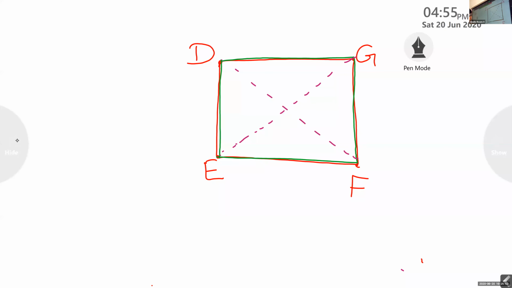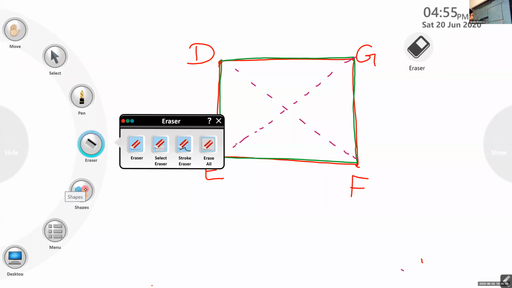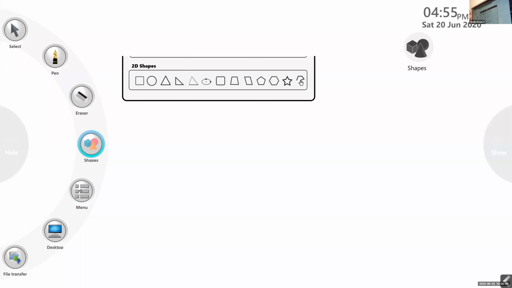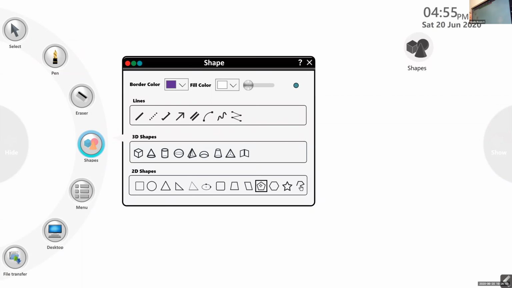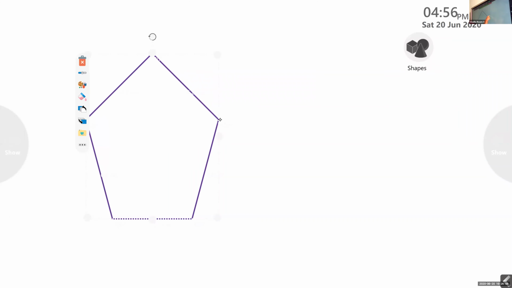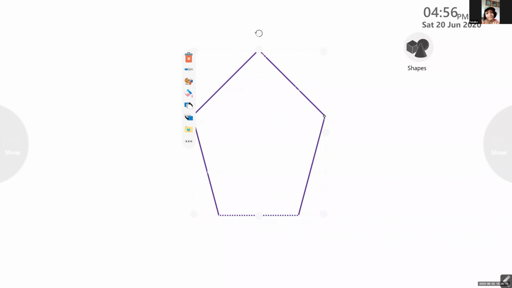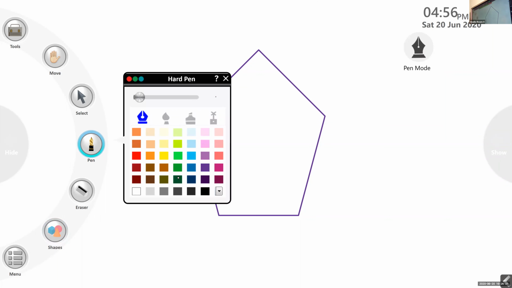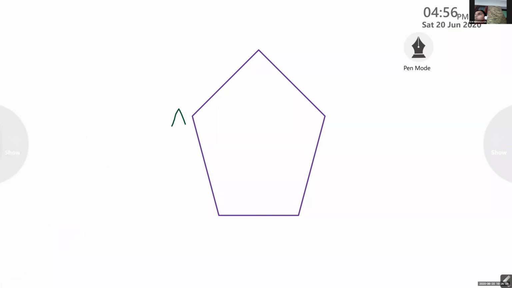Now, let me draw a pentagon. Like this. Can you see the pentagon? Yes, ma'am. We can see the pentagon. Okay. I'll give the name of it. The name of this pentagon is ABCDE.